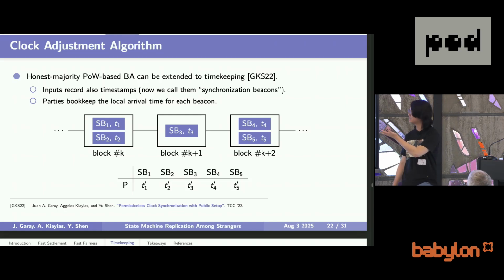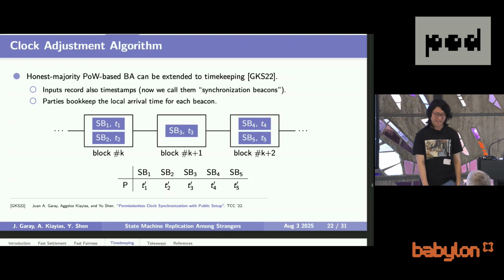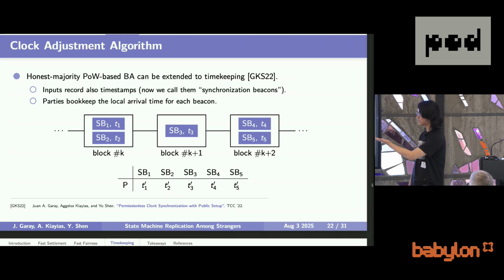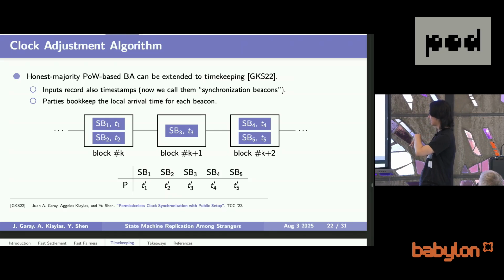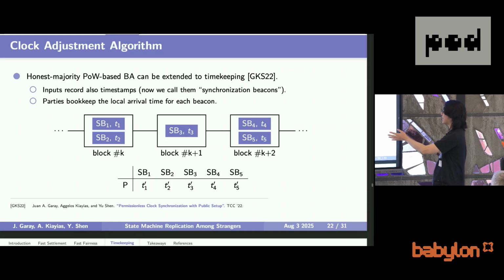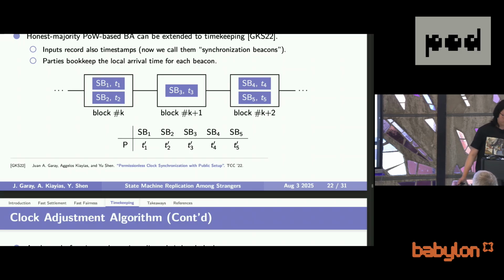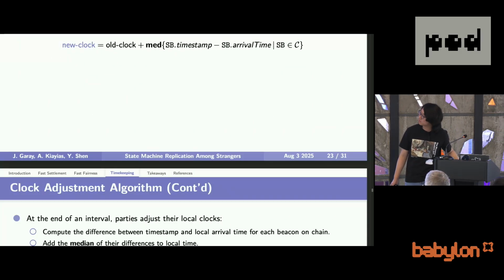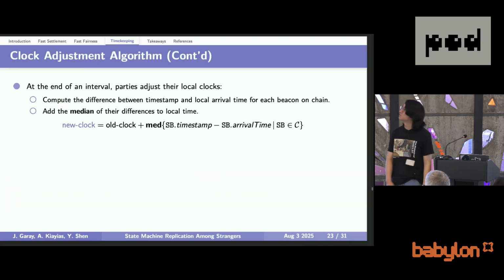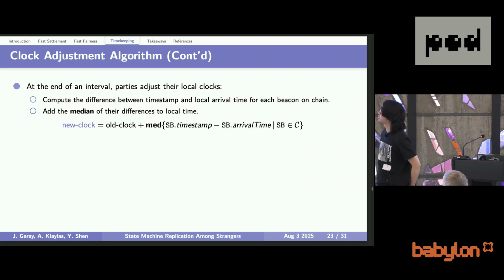When you prepare the input for this consensus, you also include your local time. And all the honest parties will bookkeep the local receiving time of all the inputs. This is already very good to run synchronization.